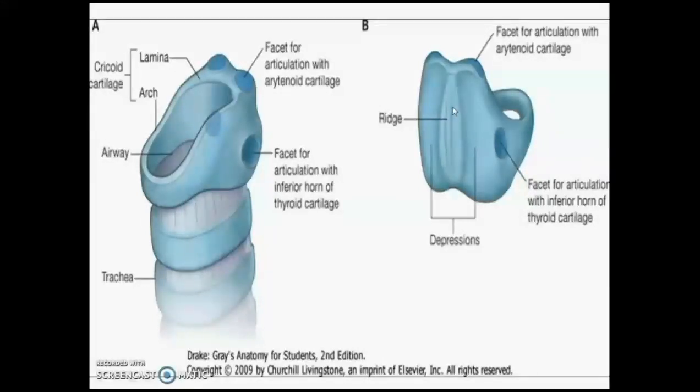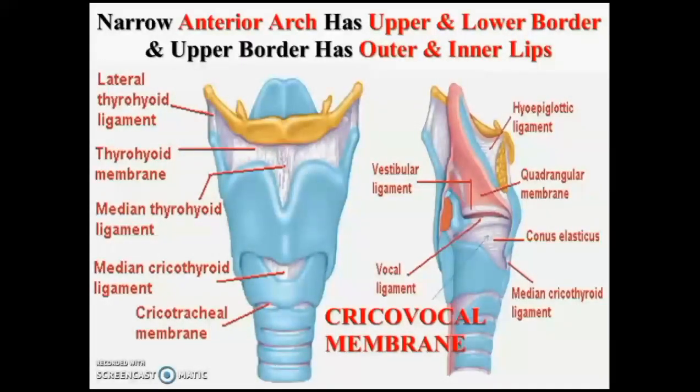Outer surface forms the anterior wall of the laryngopharynx. Median ridge is there, covered by the pharyngeal mucosa, whereas the inner surface of the broad posterior lamina forms the laryngeal cavity, covered by respiratory mucosa. At the junction of narrow anterior arch and broad posterior lamina, you are seeing the facet for the inferior horn of thyroid cartilage to form the cricothyroid joint. You can see that, and the cricothyroid joint is a very important landmark for the recurrent laryngeal nerve. Recurrent laryngeal nerve enters into the larynx behind the cricothyroid joint.